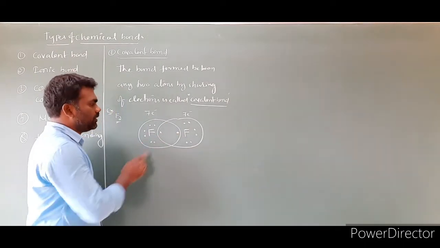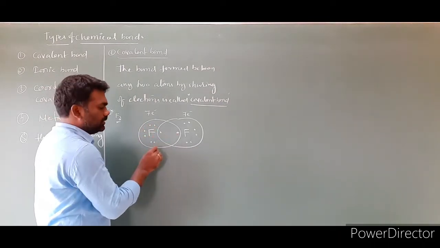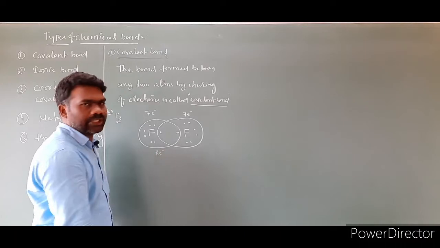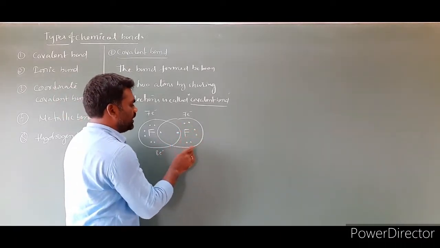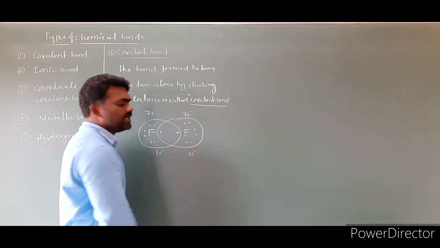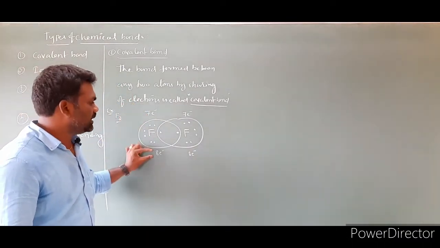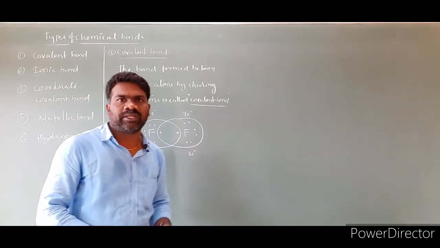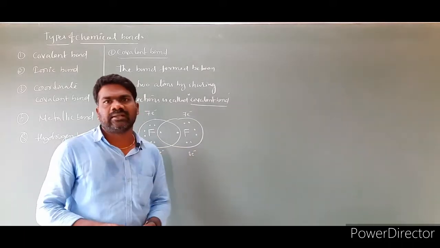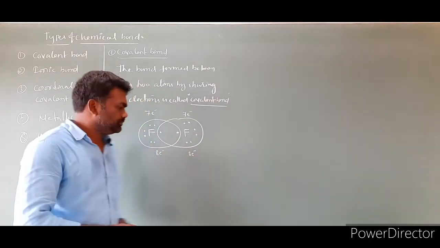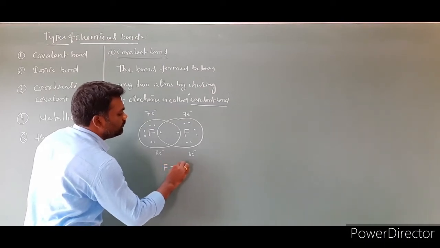After sharing, this fluorine has 8 electrons, and this fluorine also has 8 electrons. Before sharing they have 7 electrons; after sharing, each fluorine has 8 electrons. They reached a noble gas configuration, that means the outermost configuration has 8 electrons. So they become stable.